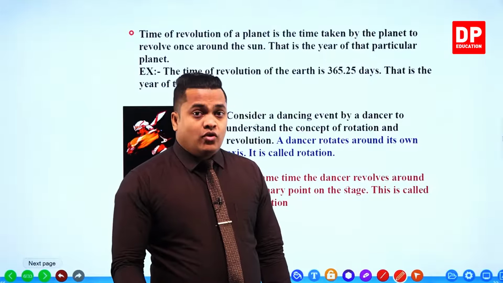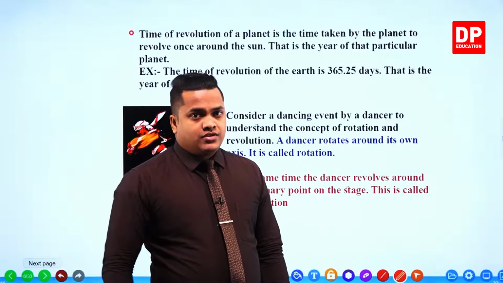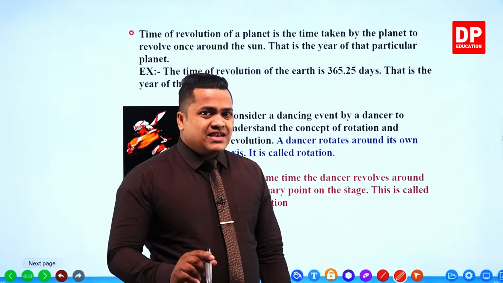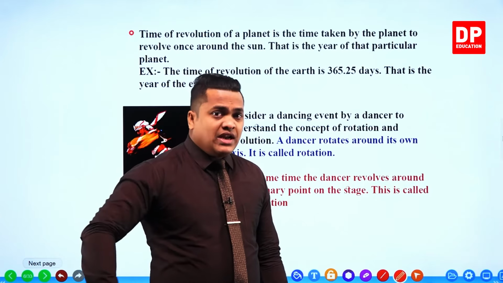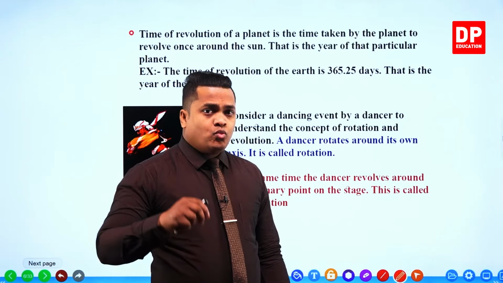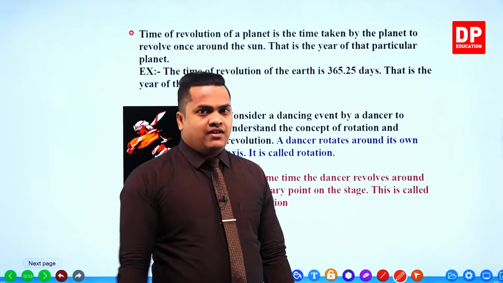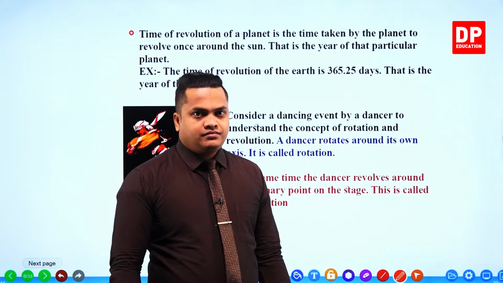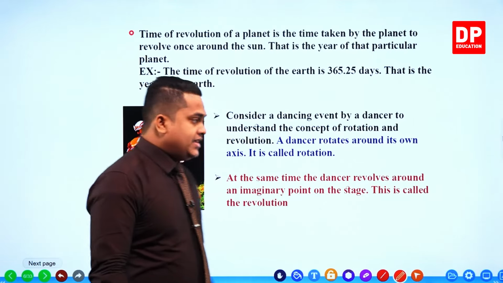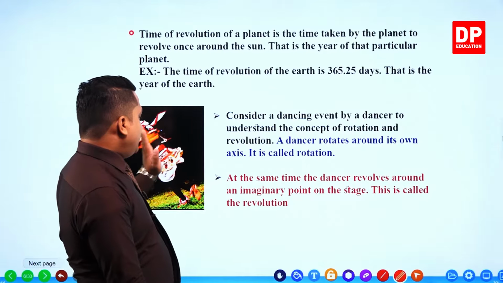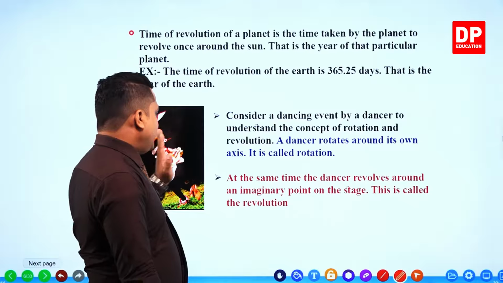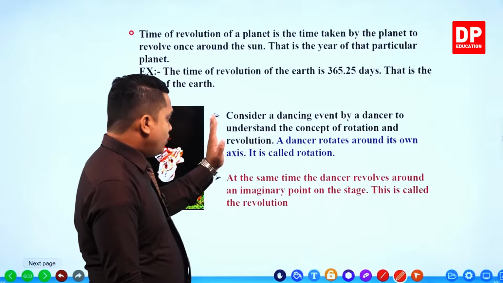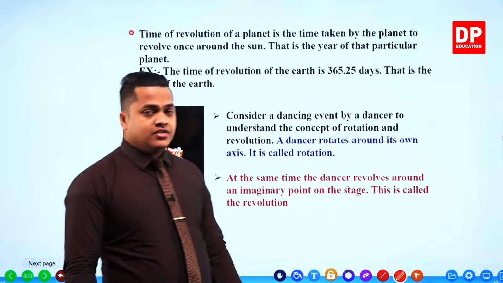So the correct definition for revolution is rotating around a certain object while rotating around itself. As you can see here, the dancer rotates around itself and, while rotating, also revolves around a certain point.